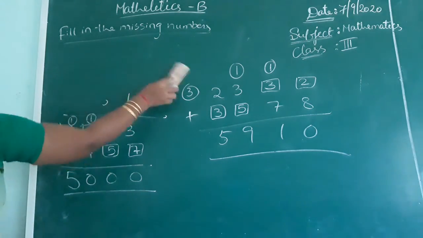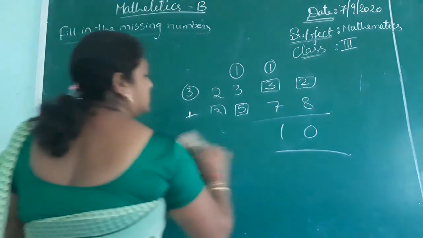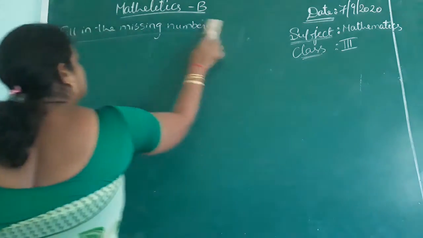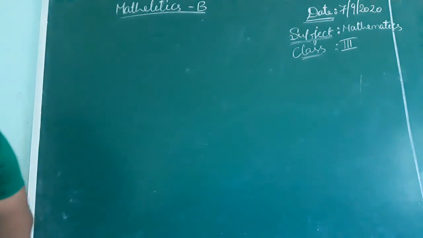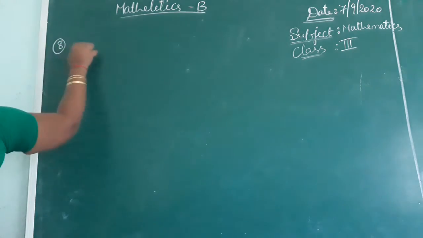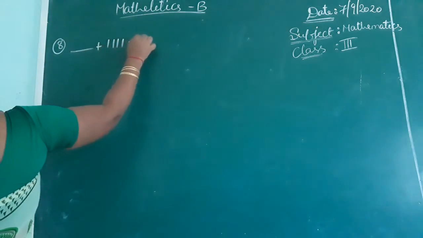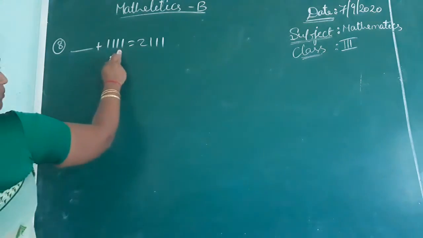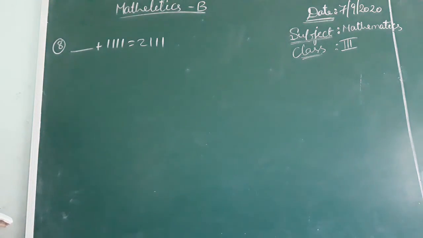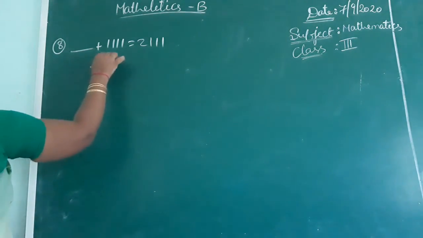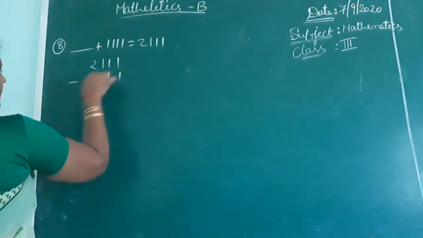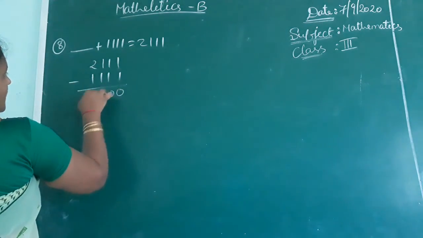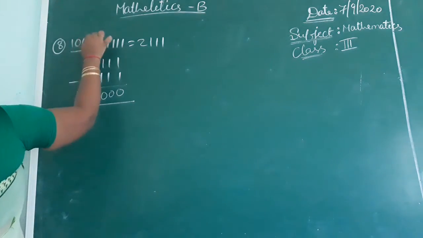Dash plus 1011 equal to 2111. So if you add one number to 1011, they got 2111. That means 2111 minus 1011. 0, 0, 0, 1. Answer is 1000.